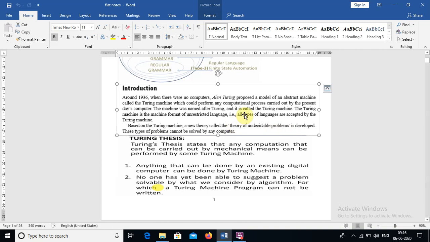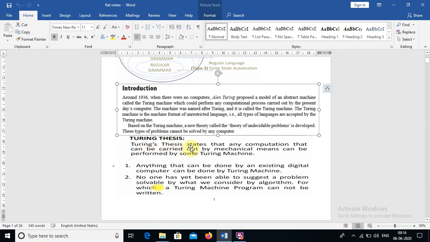One thing is very clear, all types of languages are accepted by the Turing machine. Why? Because from the Chomsky hierarchy, unrestricted grammar or recursively enumerable language is the superset of all the remaining grammars or languages. By the Turing machine we can accept any language. Okay, and with the Turing machine we have the Turing thesis also. What we discussed, that is what we are telling here.